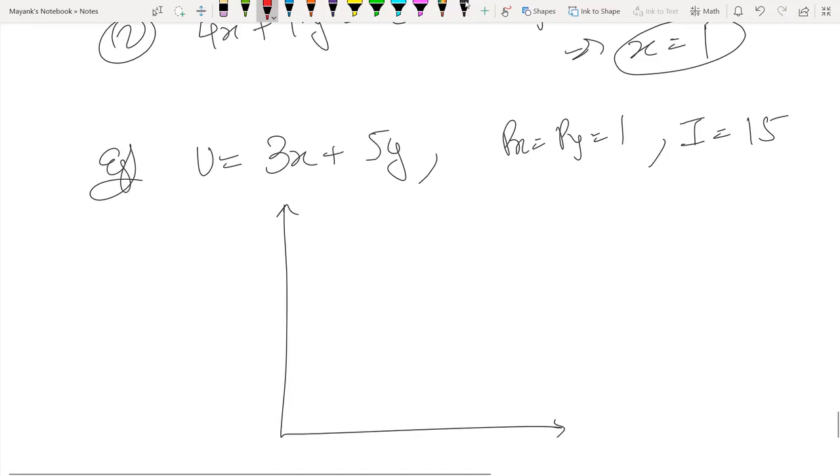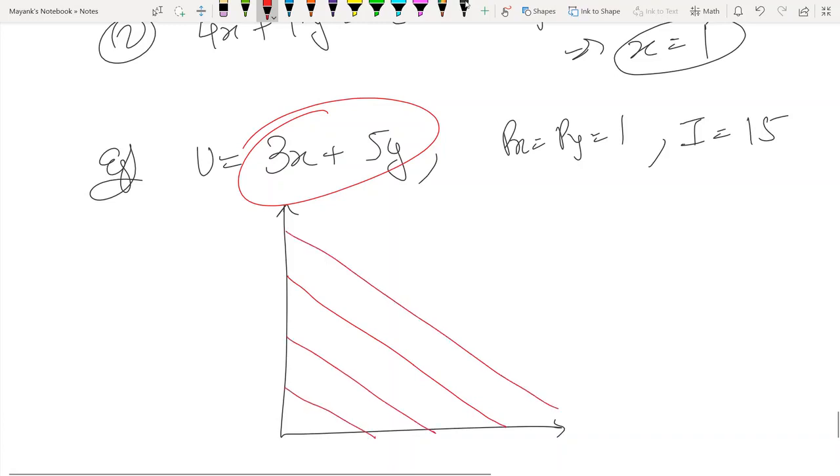So 3x plus 5y. 3x plus 5y मतलब स्लोप क्या होगा इस IC का 3 by 5, which is slightly flatter than 1. तो मैं इस टाइप के ICs बना लेता हूँ. बजट लाइन का स्लोप क्या होगा 1, which is going to be steeper than this. So I'll just construct a steeper IC budget line like this.